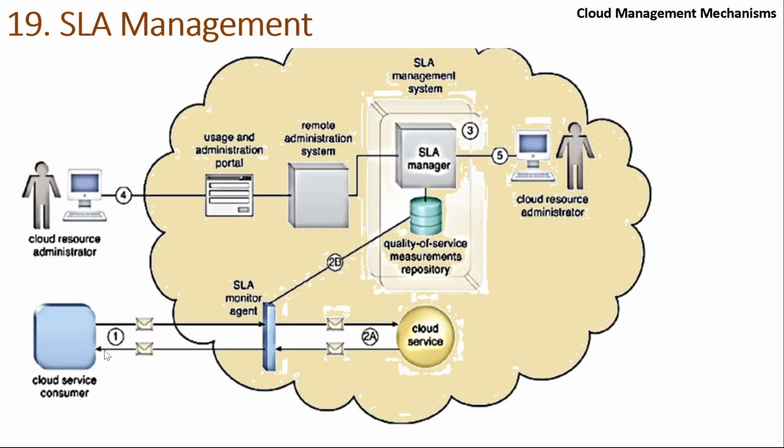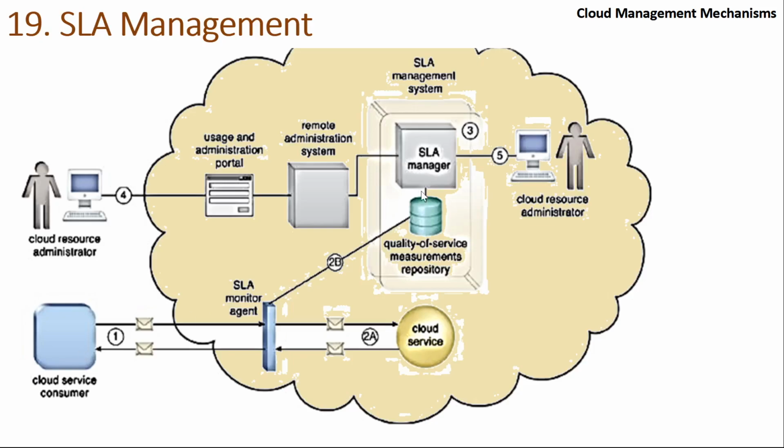So here you see an example. A cloud service consumer is coming here, and there is an SLA monitor agent. We have already done this, right? This SLA monitor agent is trying to monitor whether my car is giving 80 kilometers per hour. And how does it know whether it is 80 or 90 that we have to look out for? It is the quality of service metrics. And who has created these quality of service metrics for this particular customer?